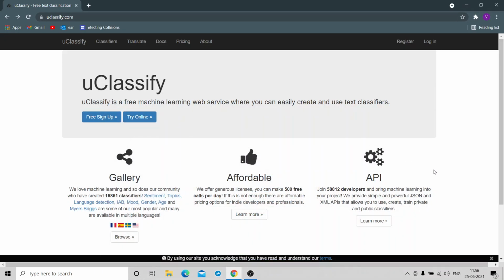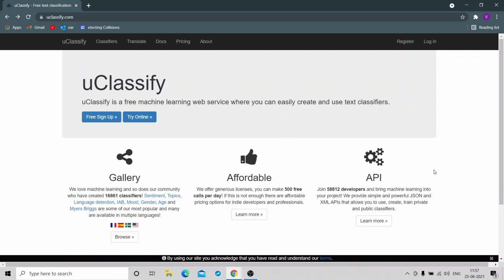Hello everyone, and here you can see that we are on a page called UClassify.com. This is a machine learning web service where we can create our own models and text classifiers. It's oriented towards the branch of artificial intelligence which studies text, which we also call NLP, natural language processing.